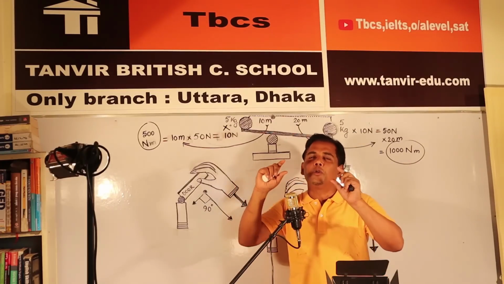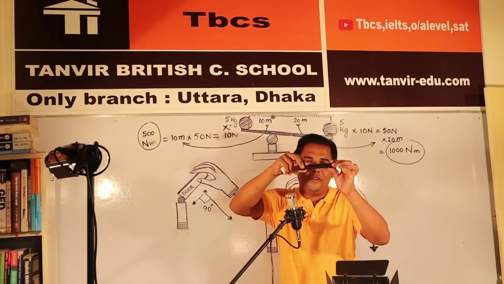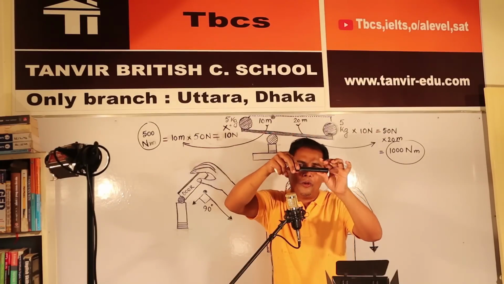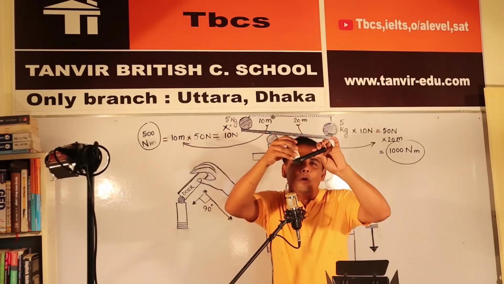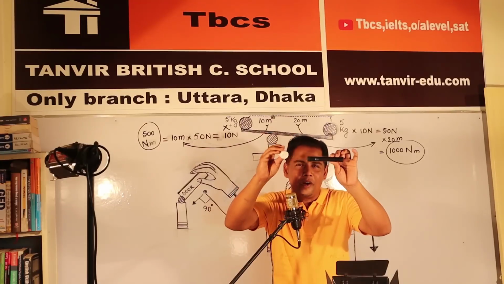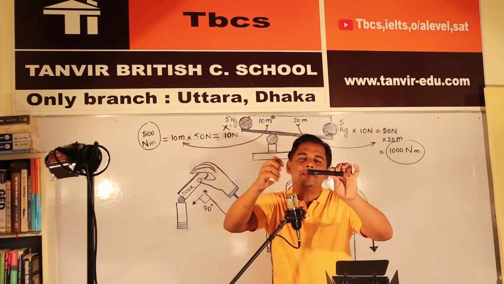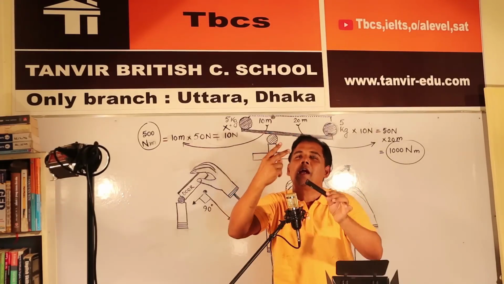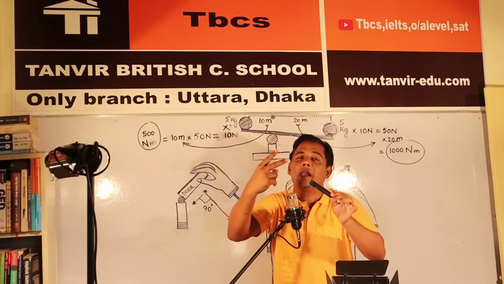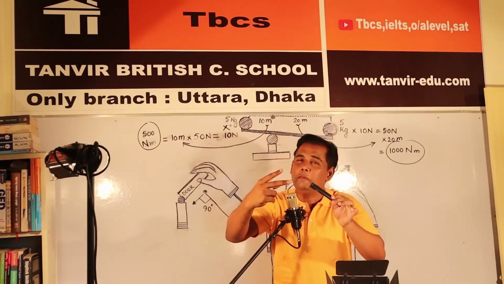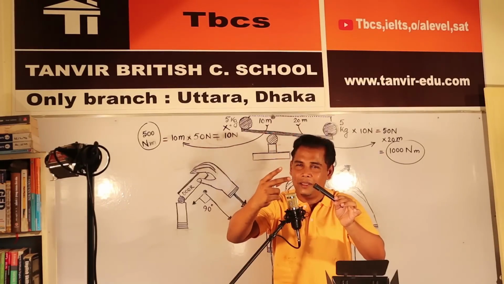Pivot means two things: the question of length and the question of weight or Newton, whatever you call it. In the moment there are two characteristics, two elements.